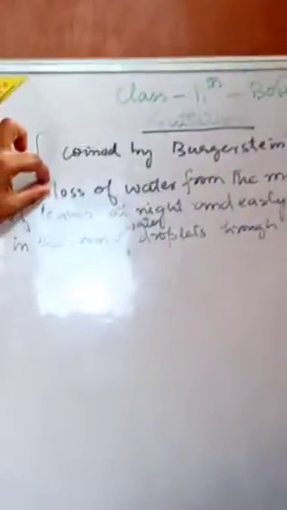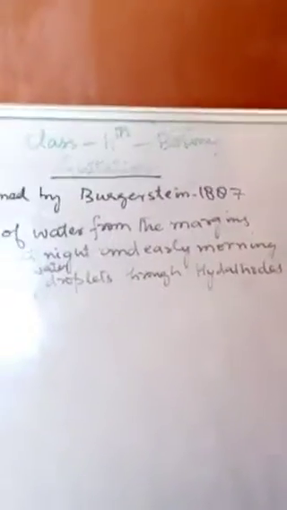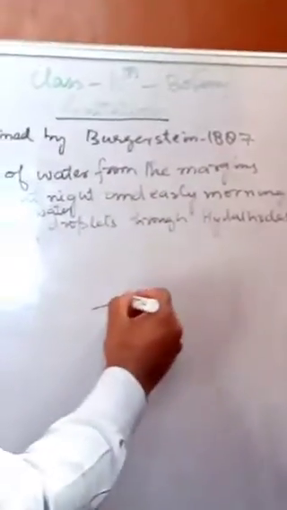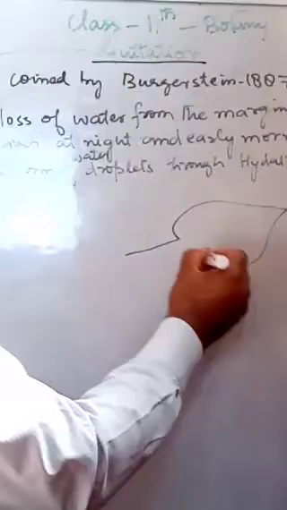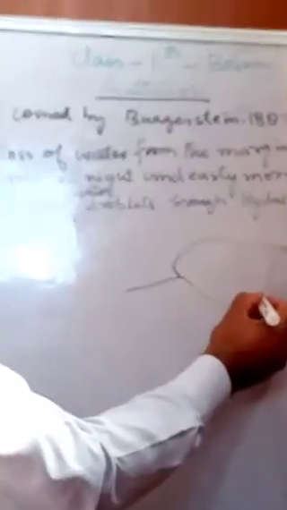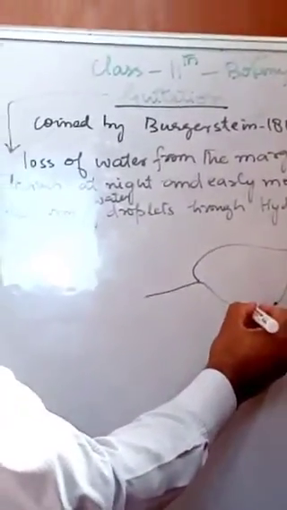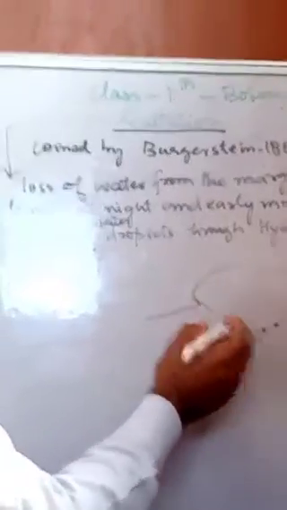Now, what does this mean? Guttation is simply the loss of water from the margins of the leaves. For example, if this is the leaf, what are these? These are the hydathodes. These are pores, and they help in the loss of water.